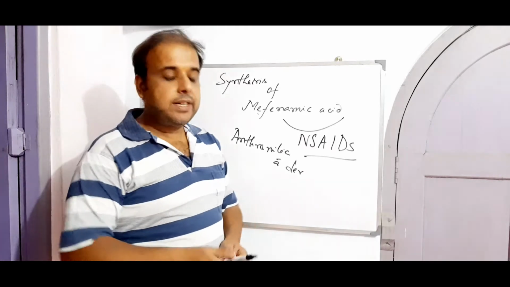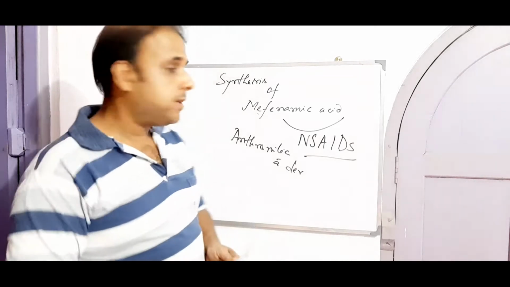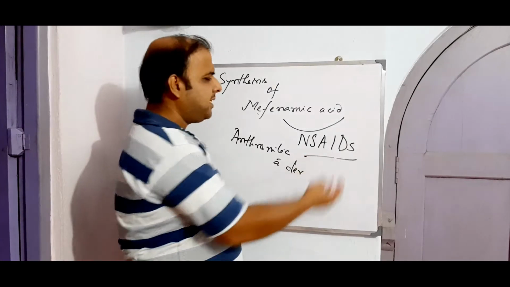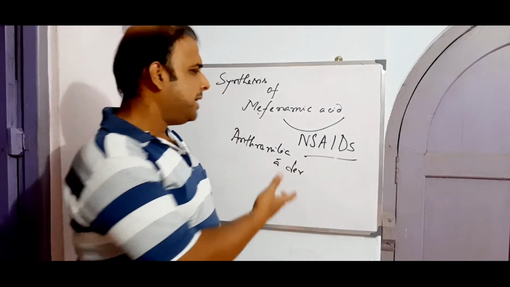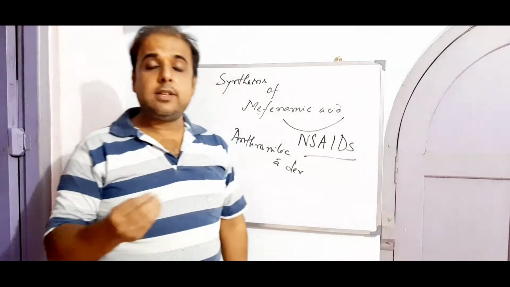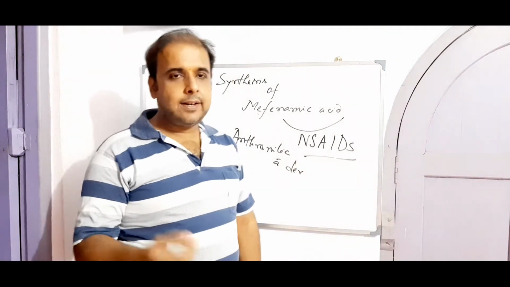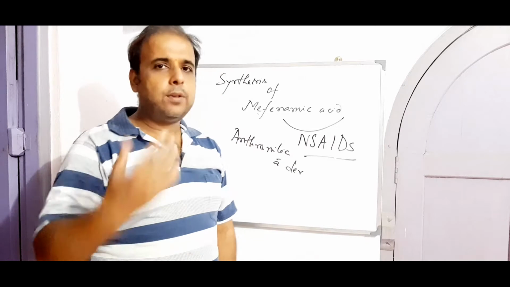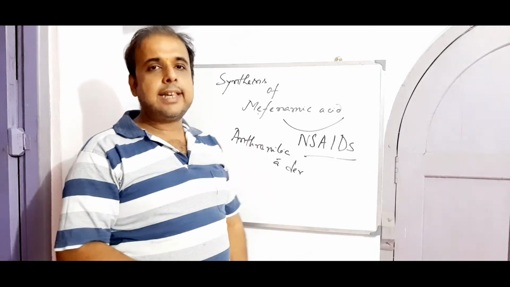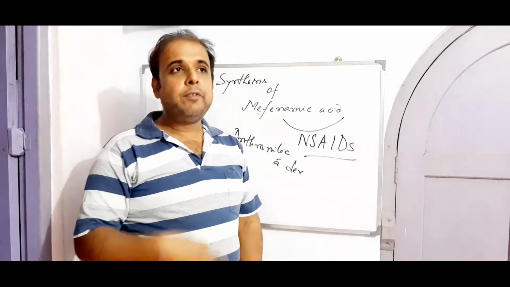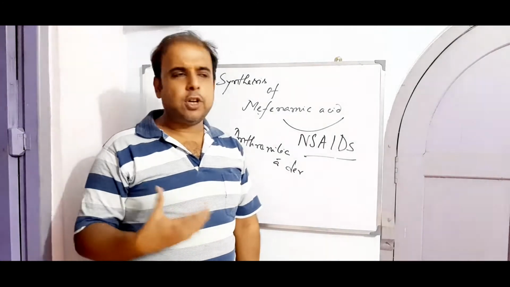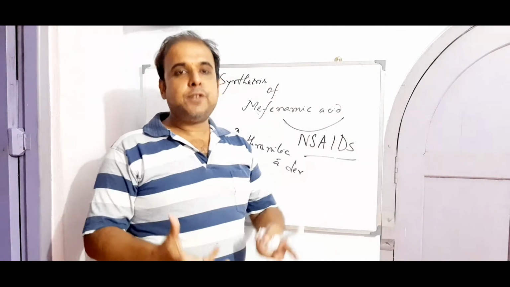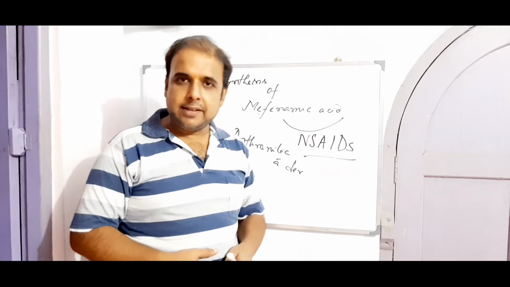So without wasting much time, let us move to the structure. NSAIDs, all you know about them, they are non-steroidal anti-inflammatory drugs. They act on COX in a non-selective way. They inhibit the enzyme COX, which assists the process of generating so many inflammatory or pain mediators, right?